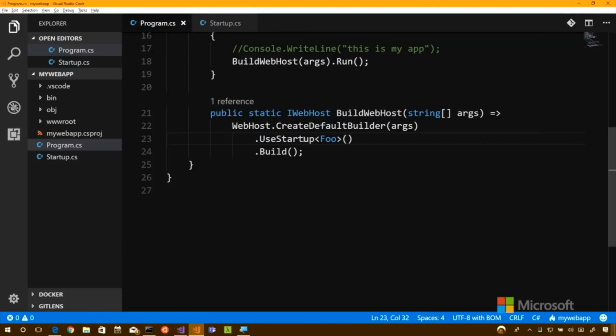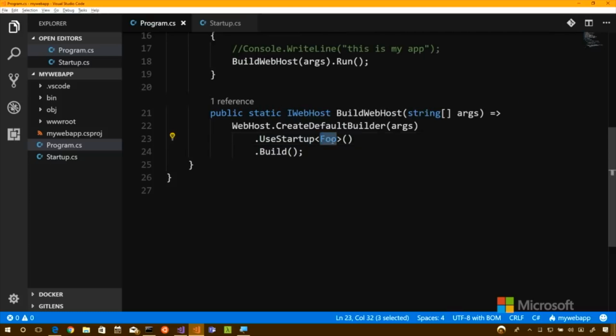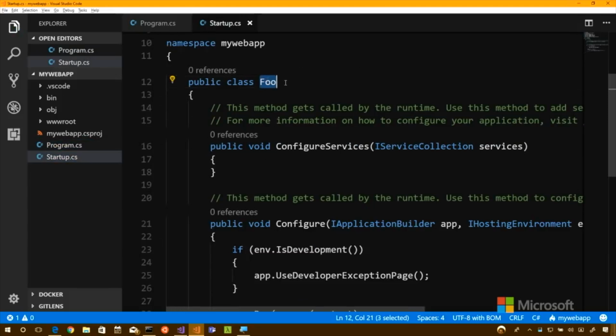No. What it's saying is that, again, if we look at the docs, and this is what's nice with Visual Studio Code, it says specify the startup type to be used by the web host. So it's just saying go and use this class. And this class that we called startup or foo or whatever has to just be shaped a certain way. It has to look a certain way. So you could call it Beyonce. You could call it anything.